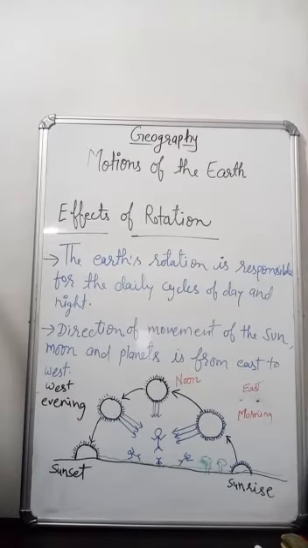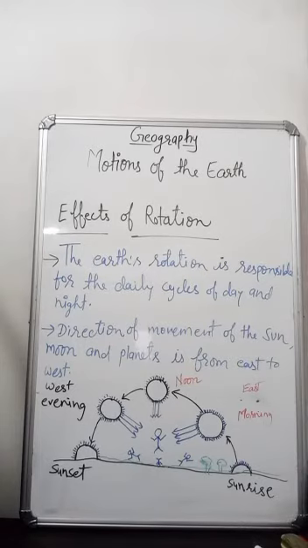Now, inclination of Earth's axis. The tilting of the Earth's axis is called the inclination of the Earth's axis. The Earth's inclination on its axis causes unequal duration of days and nights during different parts of the year.